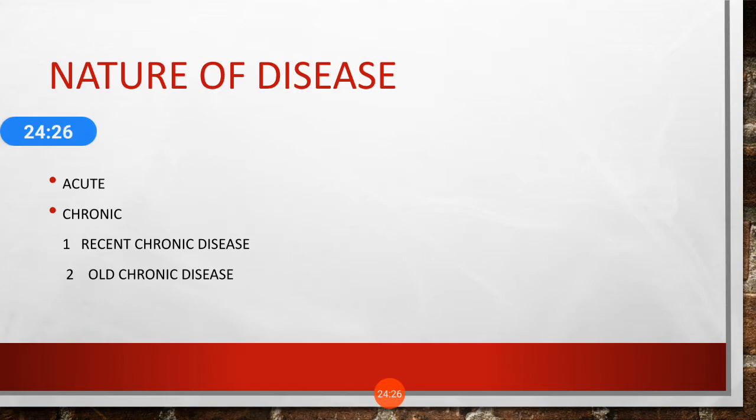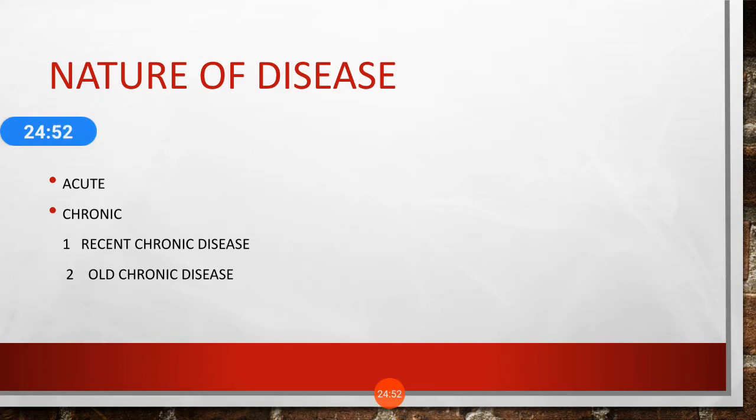In case of the chronic diseases, there is again two subheadings, that is recent chronic disease and old chronic disease. So in case of the recent chronic disease, okay, see students, in recent chronic disease, I had already told you in last lecture, in case of the primary manifestation of psora, syphilis, psychosis, we can prescribe the higher potency.